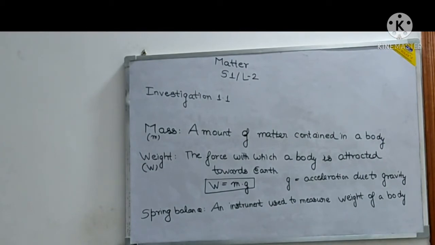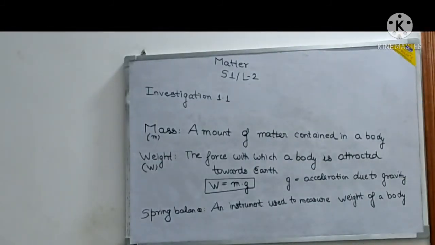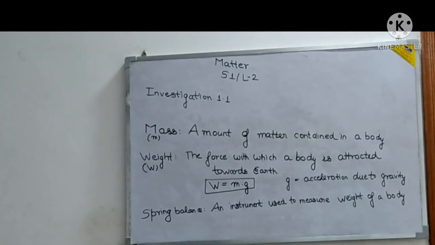But right now only investigation 1.1 we have done, and children, there are investigations 1.1, 1.2, 1.3, 1.4, all these things are there. So a lot of things are there in this chapter. We'll be concluding and completing all those things. Right now you all must write this mass, weight and spring balance about this in the copy, and then you will complete it. In the next lecture we will start investigation 1.2.